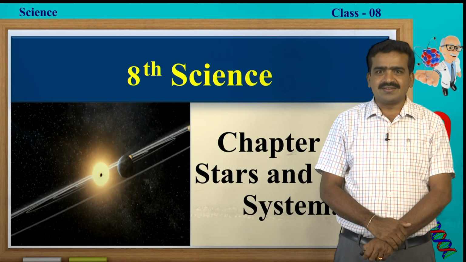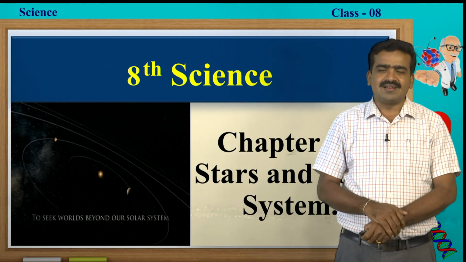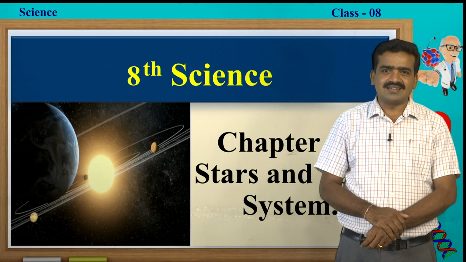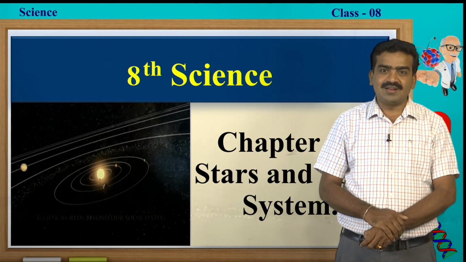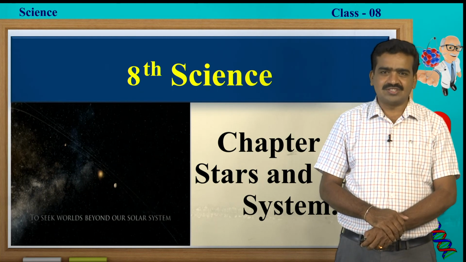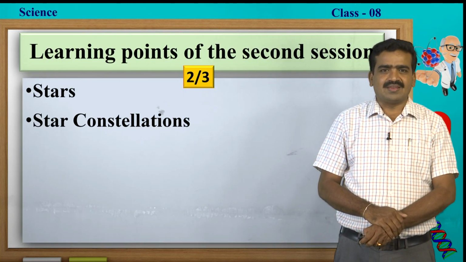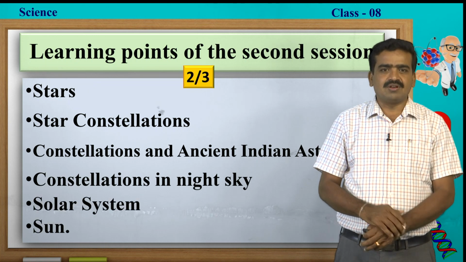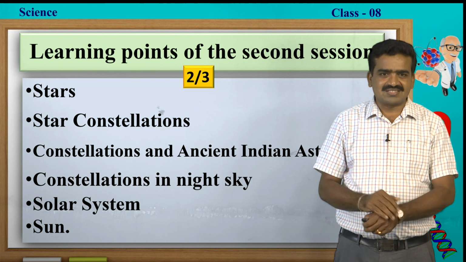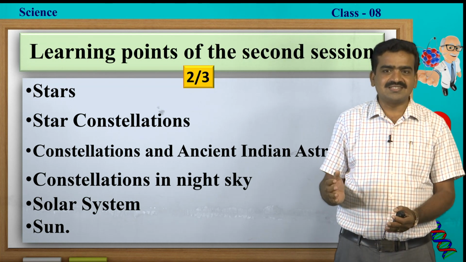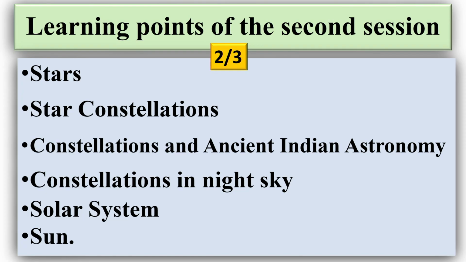You have learnt many concepts in the last 2 lessons regarding stars and the solar system. Today you will learn much more about this topic. In the second session, you learnt about stars, constellations and ancient Indian astronomy, constellations in the night sky, the solar system and also about the sun.